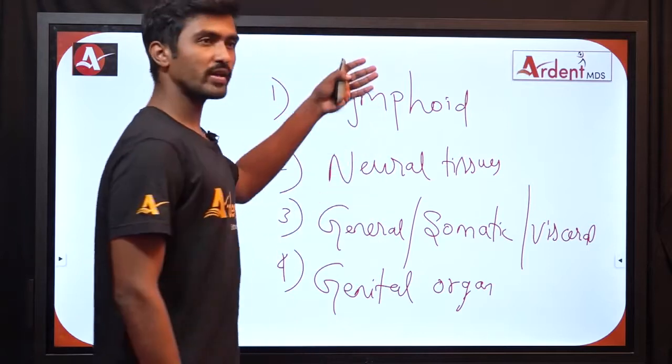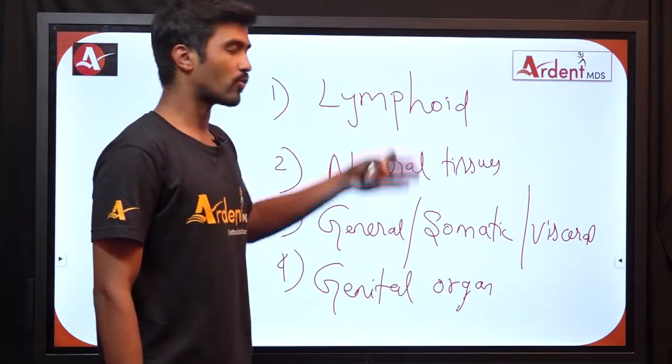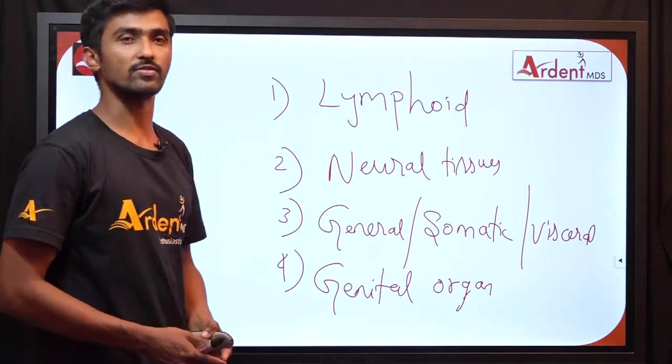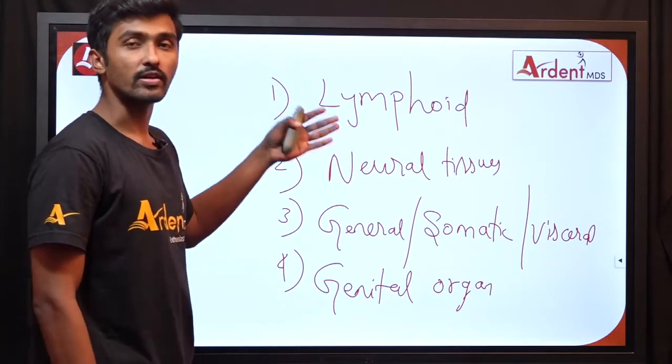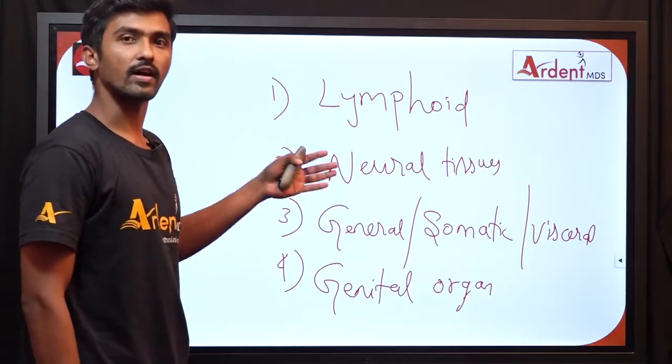So the whole human being has only these main four categories of tissues such as lymphoid, neural, general, visceral or somatic